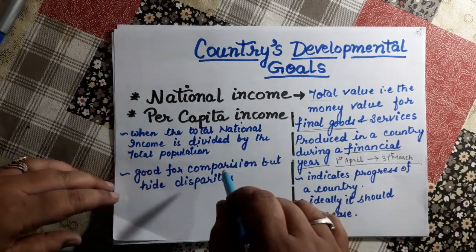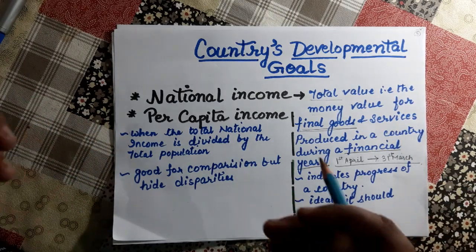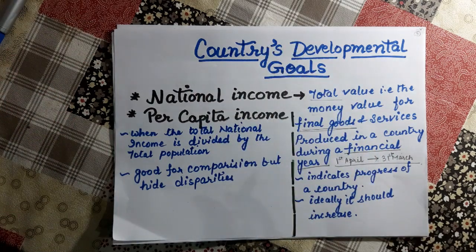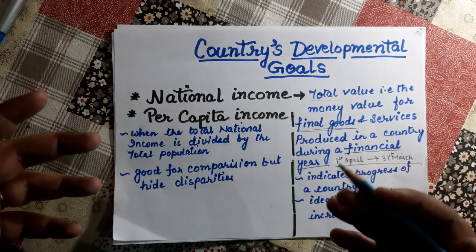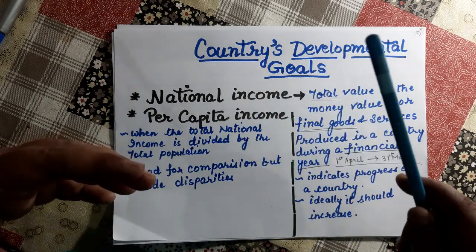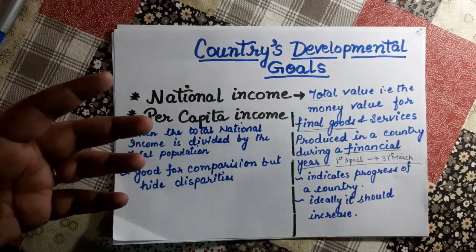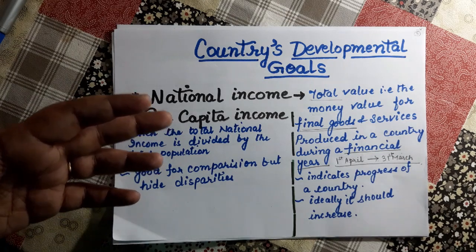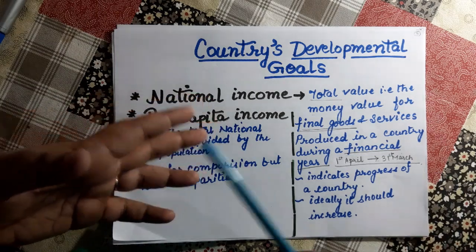Now come to per capita income. What is per capita income? When we are concerned with the different incomes in the society, for example, one person is earning 100 rupees as wage, another is getting 200 rupees, the one next to him is getting 500 rupees, and one is getting 40,000 rupees.